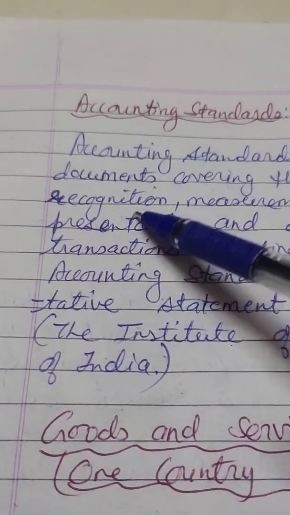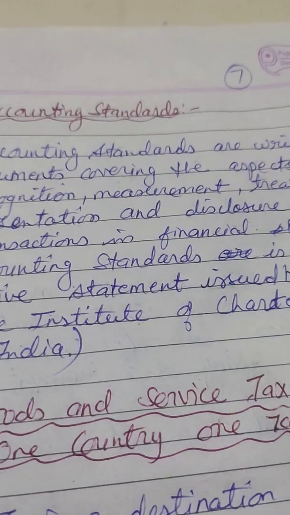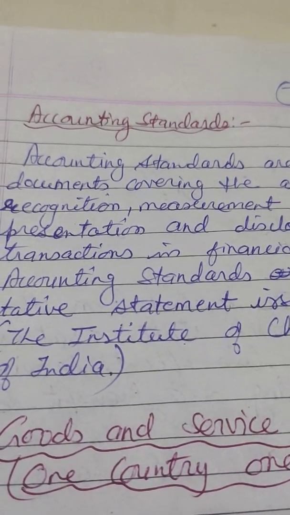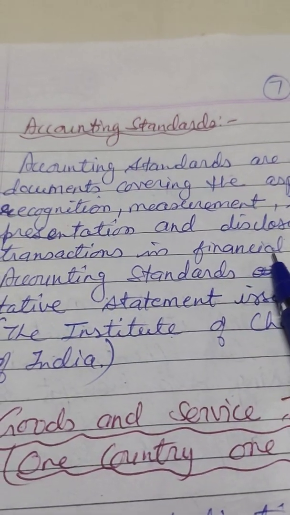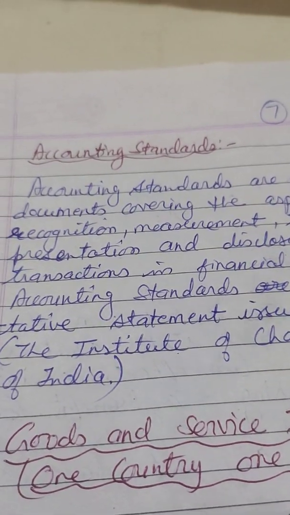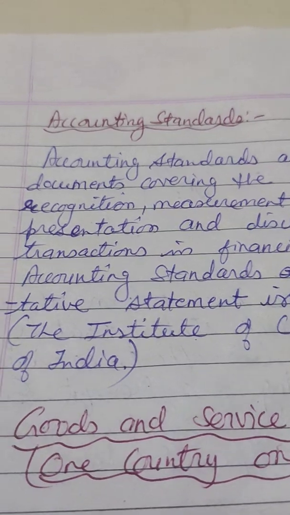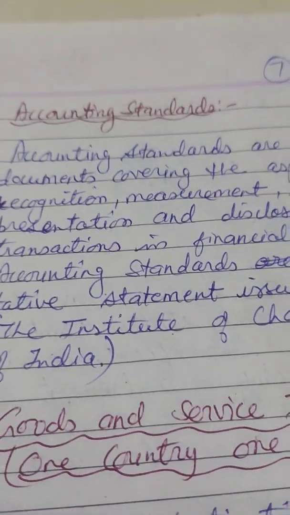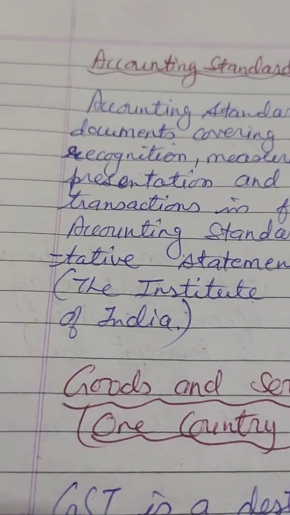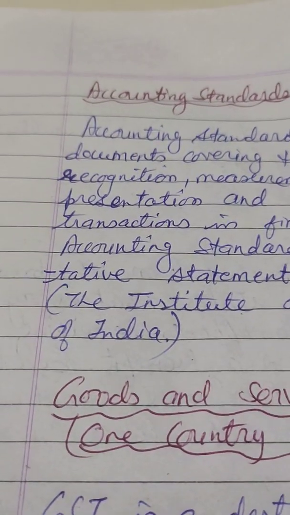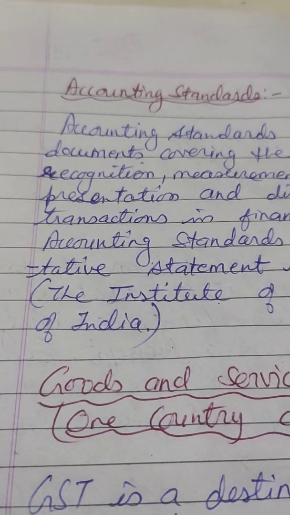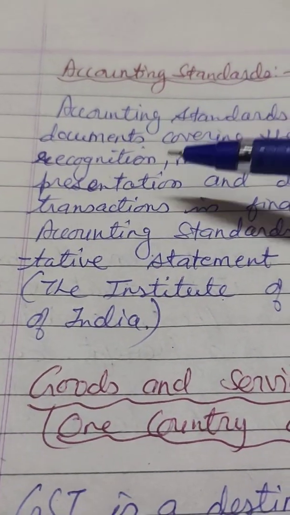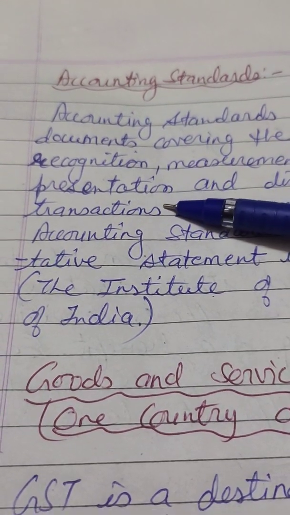These are the written policy documents covering the aspects of recognition, measurement, treatment, presentation and disclosure of accounting transactions in financial statements. How to record a transaction and what are the relevant informations disclosed by the accountant for any transaction, and what are the measurement theories and what is the treatment of concepts and principles, how the accounts are to be presented or written.